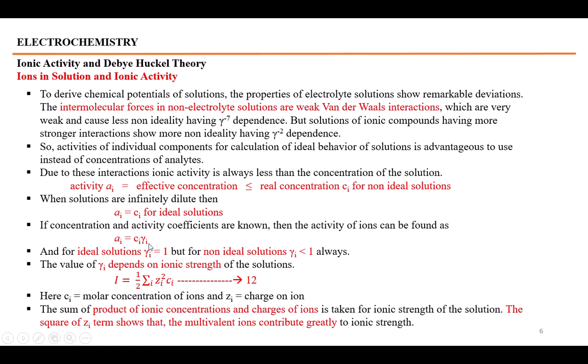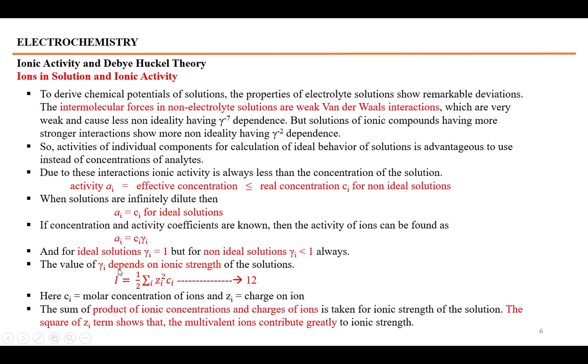For ideal solutions, gamma i is equal to 1, but for non-ideal solutions, gamma i is less than 1. So for ideal solutions, activity will at maximum be equal to concentration, but for non-ideal solutions, where gamma i is less than 1, the activity becomes less than the concentration value.